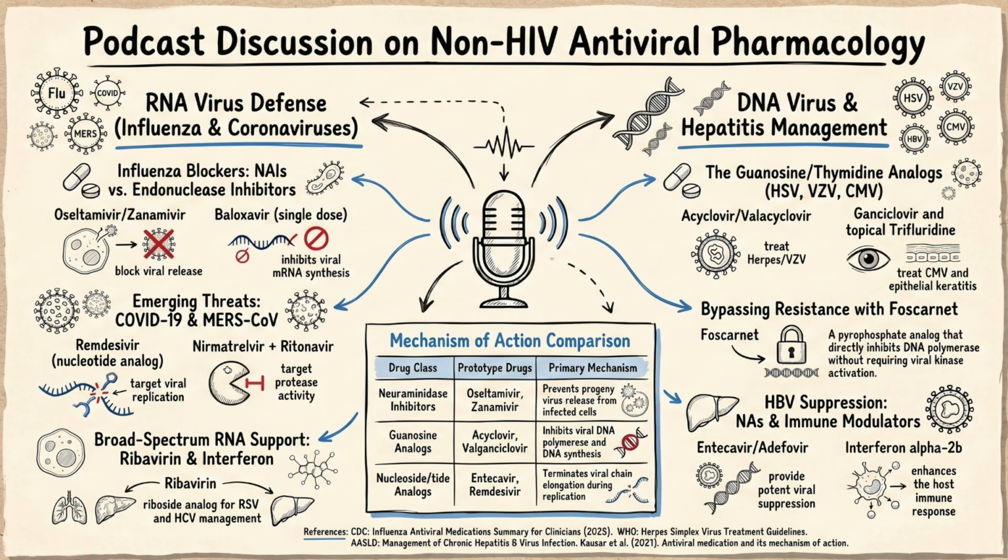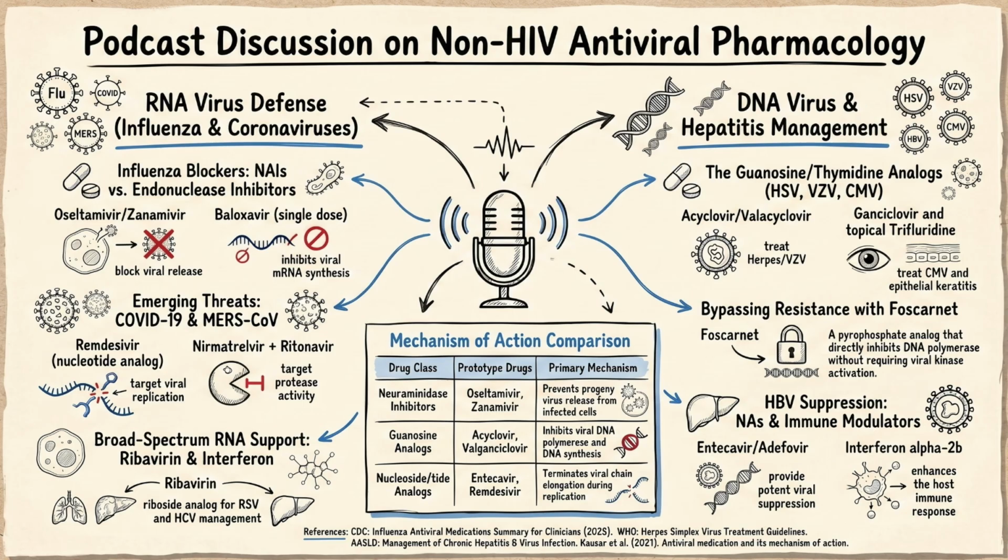Makes total sense. Before we dive into the specific direct actors for hepatitis B, I should quickly mention ribavirin. Okay, what's that one? It's a riboside analog with multiple mechanisms of action, often used as a combination therapy for hepatitis C, and sometimes for severe respiratory syncytial virus, or RSV, in highly specific patient populations. Okay, good to know. But let's focus on the direct-acting drugs for chronic hepatitis B. The stars here are adefovir and entecavir. The notes classify them as nucleoside and nucleotide analogs.